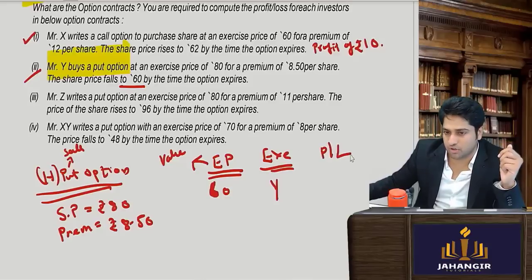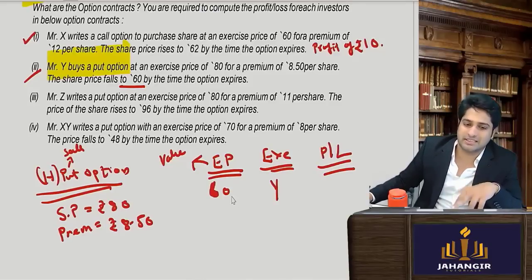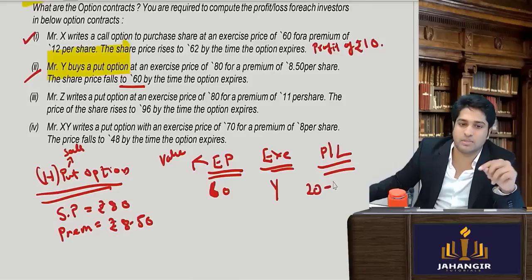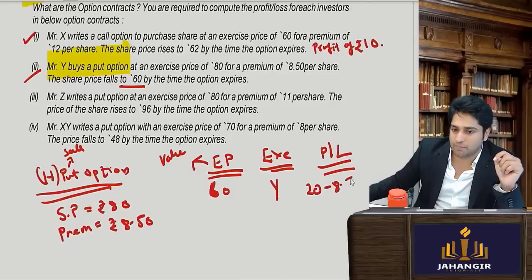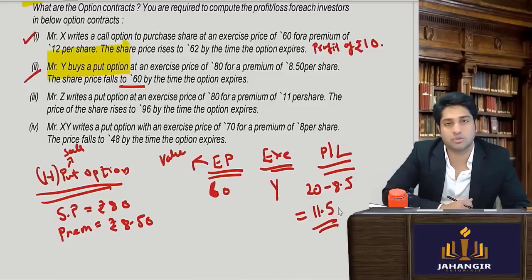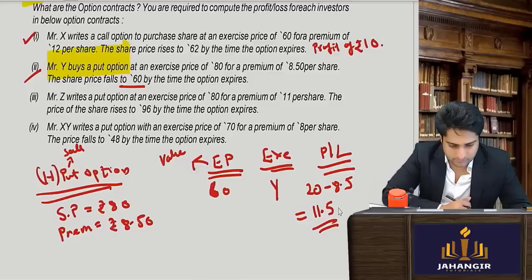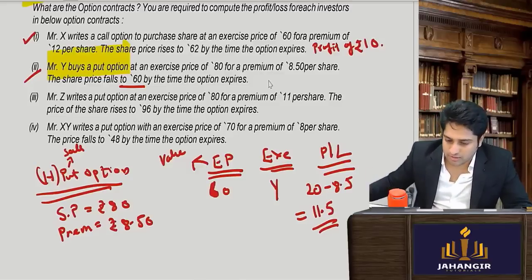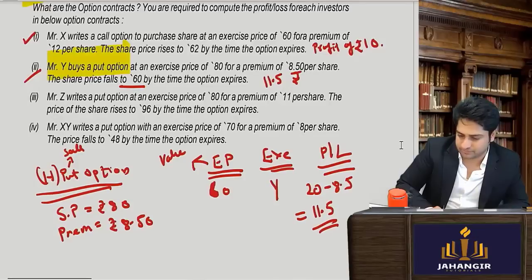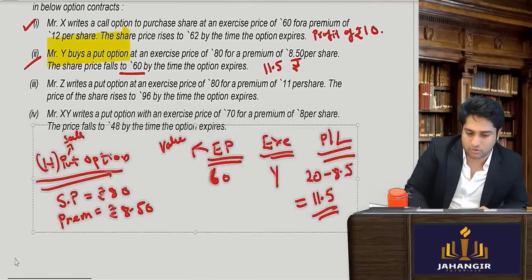So what will be his profit or loss? It is worth 60, but he can sell for 80, so he will make a gain of 20 rupees. But since he is the holder, he always has to pay a premium of 8.5 rupees. So can you tell me what is the difference amount? 11.5 rupees profit. Understood till here? So here it will be 11.5 rupees profit. Okay, now let's take another example. Slowly you will get it. Don't jump to conclusions.